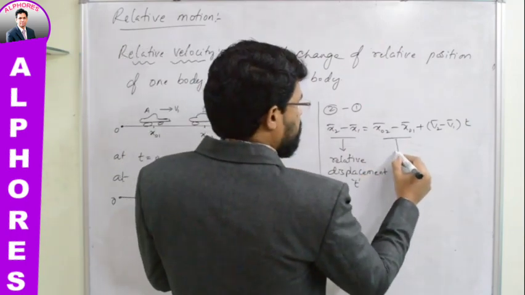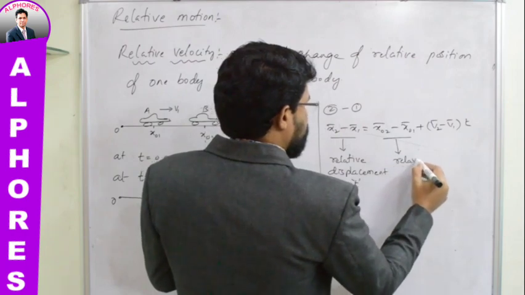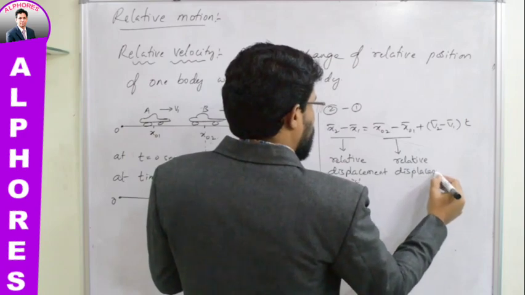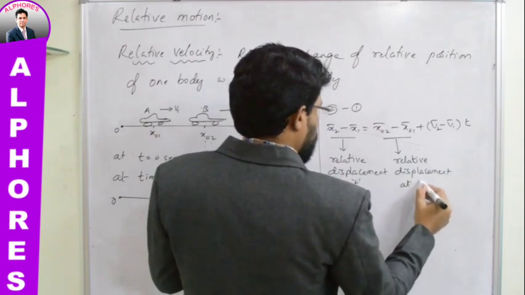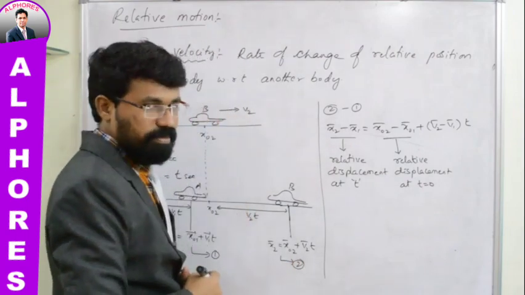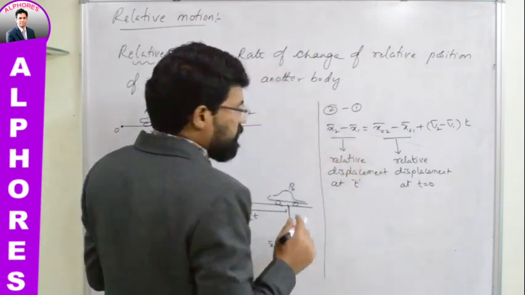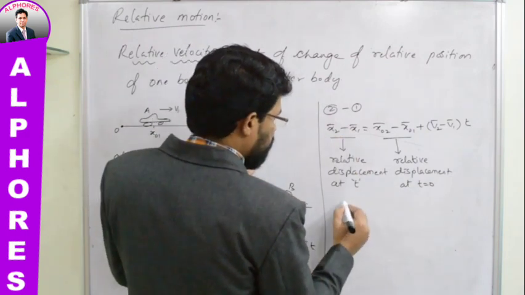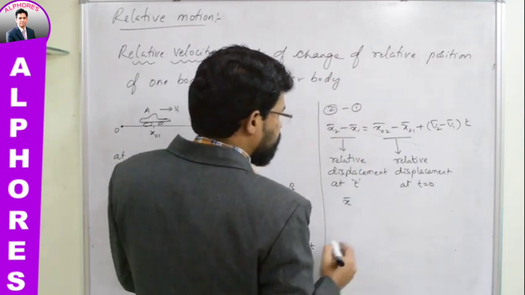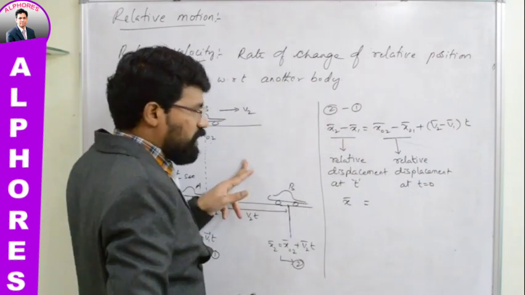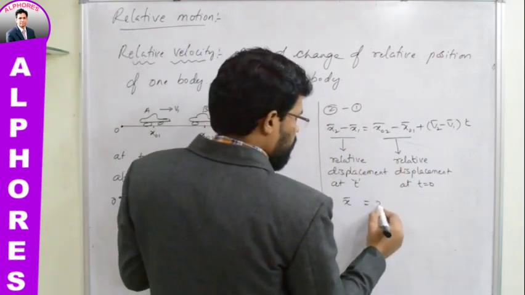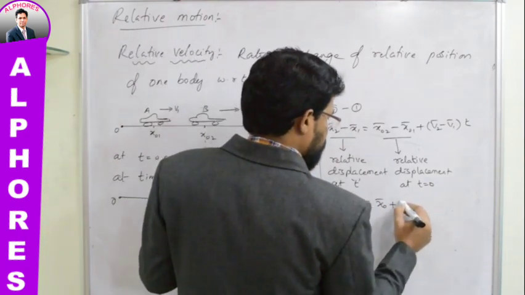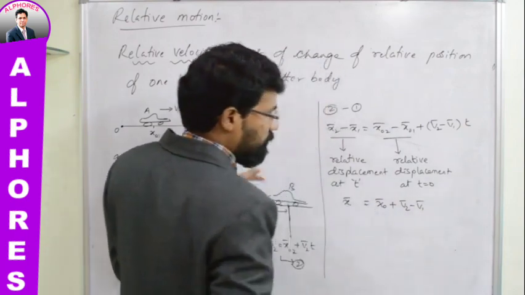And this is what? This term? Relative displacement at t equal to 0, isn't it? I will take this as x naught bar. Simply, I will take this term, relative displacement at a time t, as x bar, is equal to relative displacement at time t equal to 0, x naught bar, plus what do we have on the other side, v2 bar minus v1 bar into t.